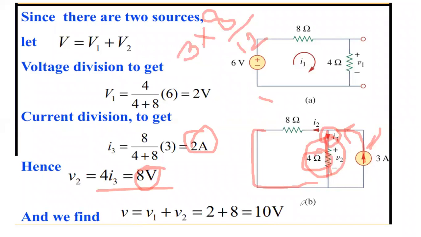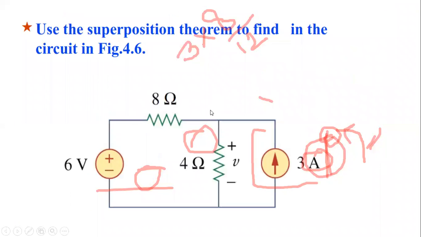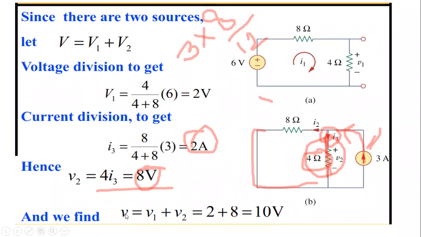So now we have got V1 and V2 by using one source at a time, and when both the sources are there, like in the circuit given, actually we have to find what? We have to find the voltage when both the sources are acting. This voltage, capital V. So how can it be done? V is equal to V1 plus V2. That's it. The final voltage will be the sum of the individual ones, V1 plus V2. That is 10 volt. So the final answer is 10 volt, when both the sources are acting.